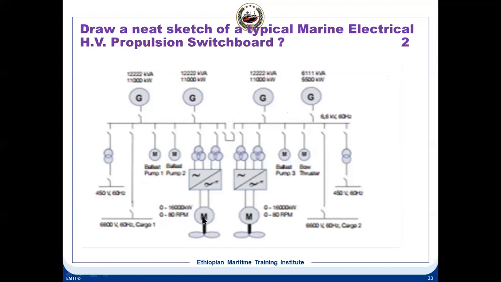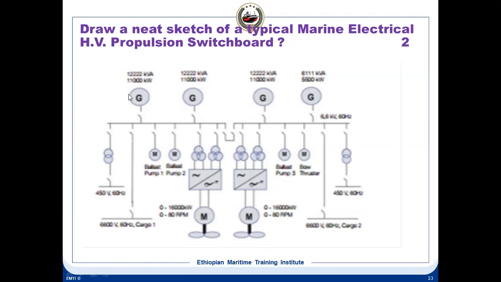I have shown you diagrams of how electrical propulsion and azipod propulsion look. Nowadays most ships have electrical propulsion, whether gas carriers or passenger ships. Even the regasification ships use electrical propulsion. The passenger ships and some of the latest LNGs are using azipod propulsion.